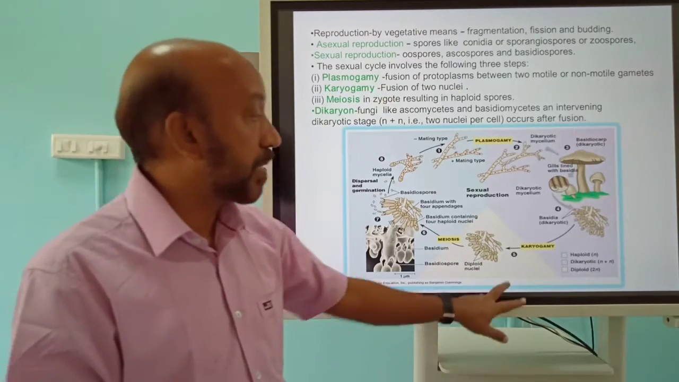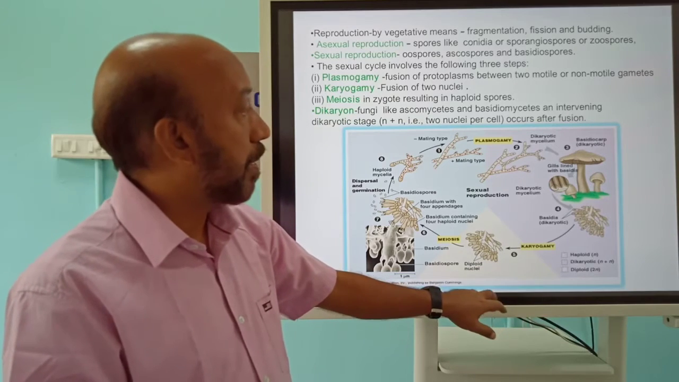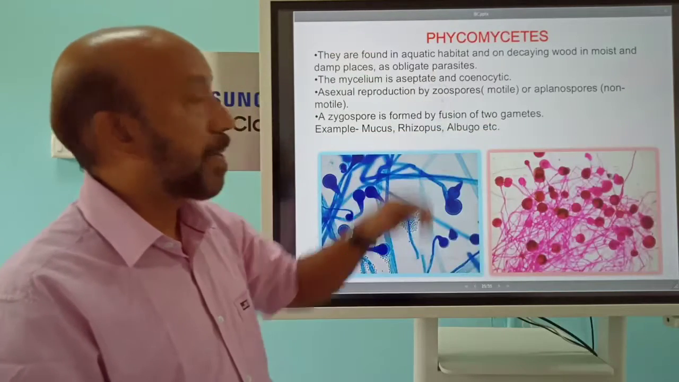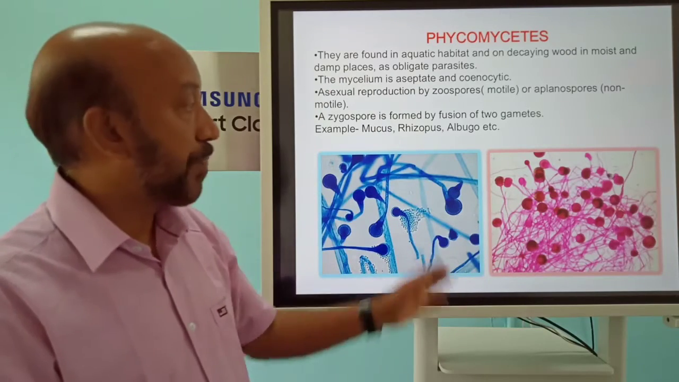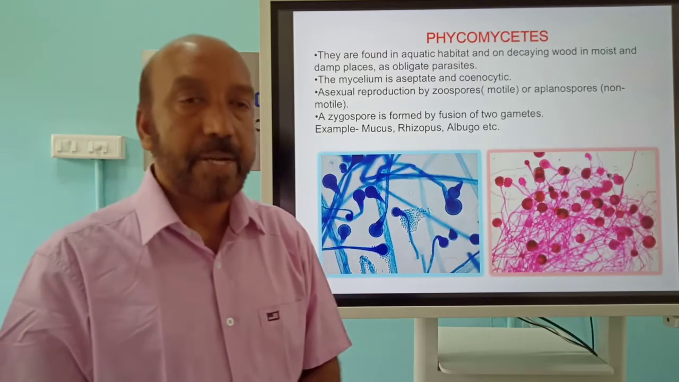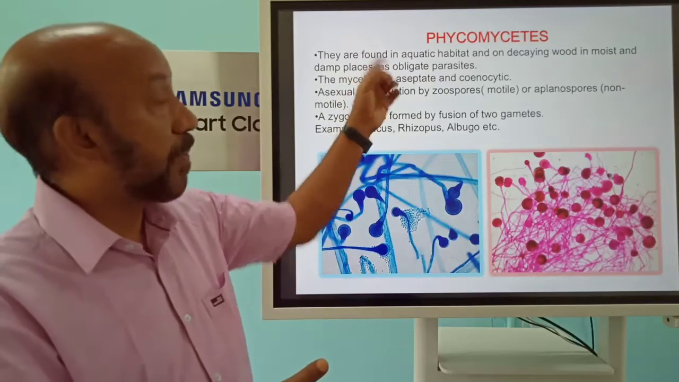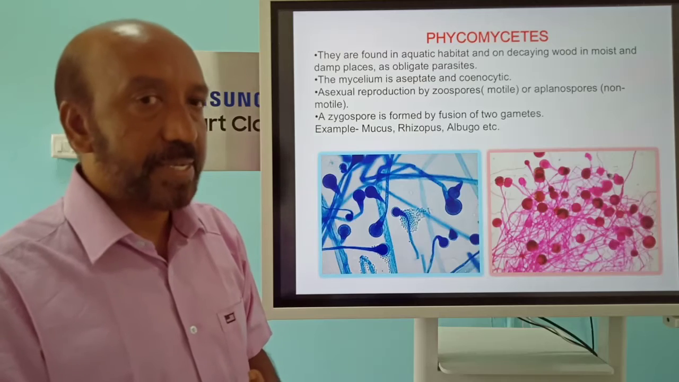Now we are going to discuss the classification of the kingdom fungi. The first group is phycomycetes, and it is very common for us. This is the fungi which spoils our bread. They are called phycomycetes, and generally they are found in aquatic ecosystems as well as in decaying wood in moist conditions.